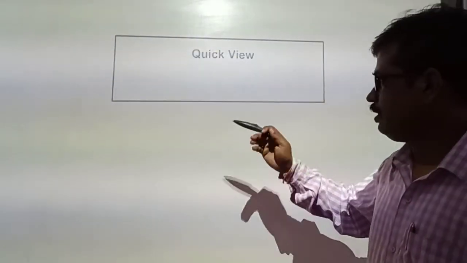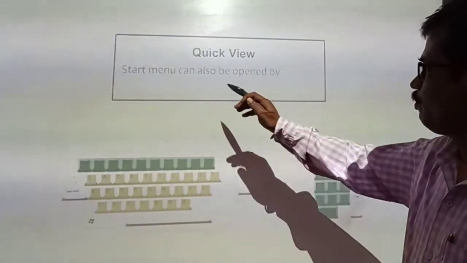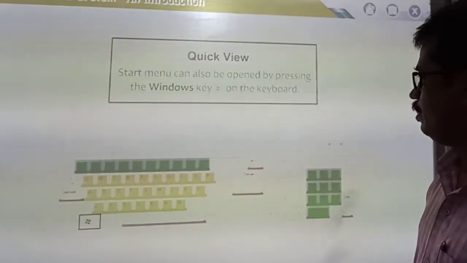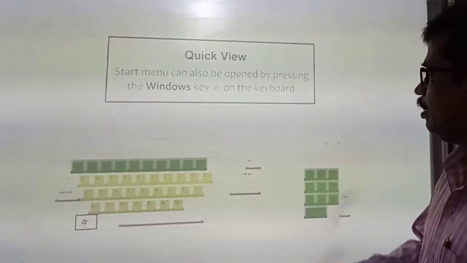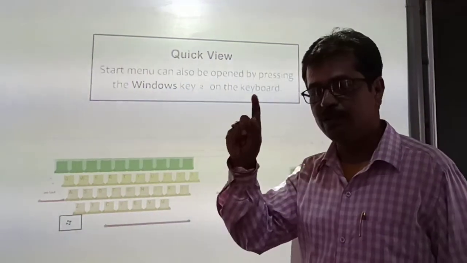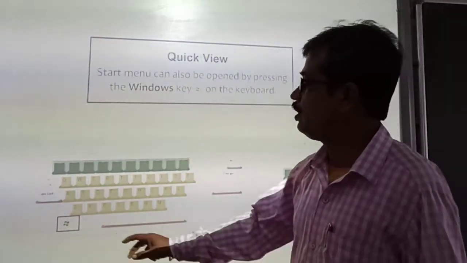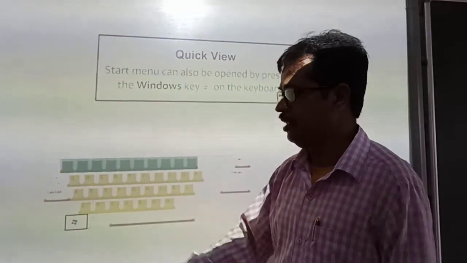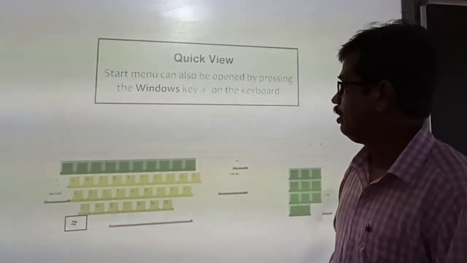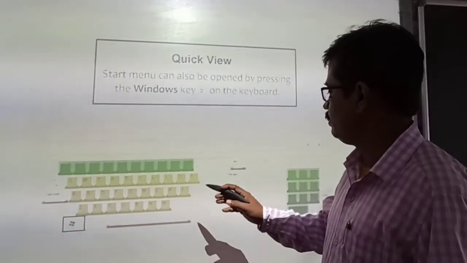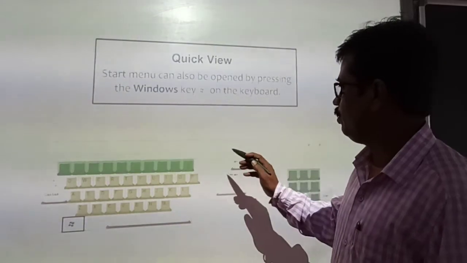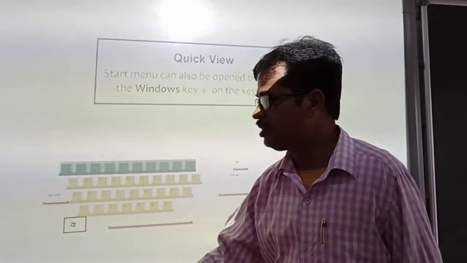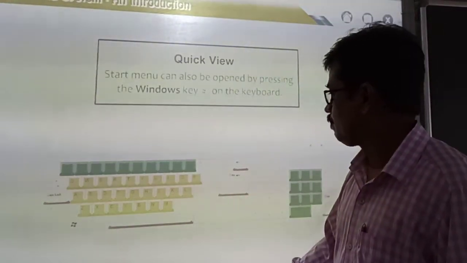Now quick view. Let's see what is given in quick view. The start menu can also be opened by pressing the Windows key on the keyboard. This is the Windows key. If you look at the keyboard, it is present at the left side of your keyboard. That is known as the Windows key. So you can use the start menu by pressing the Windows key on your keyboard.